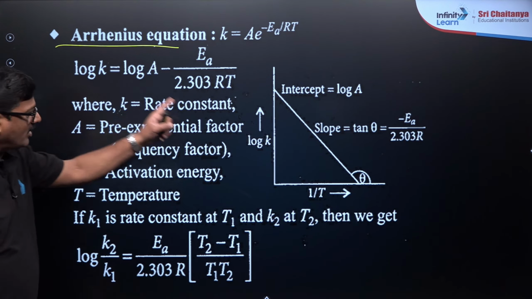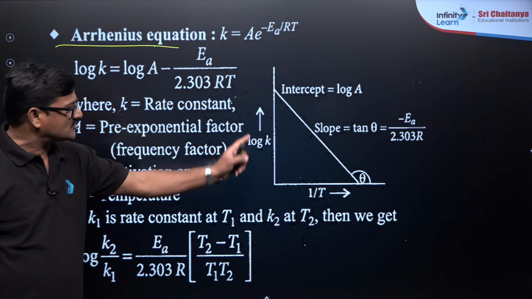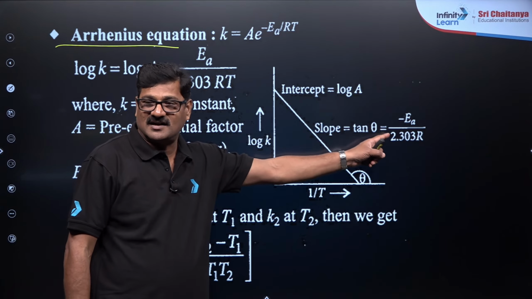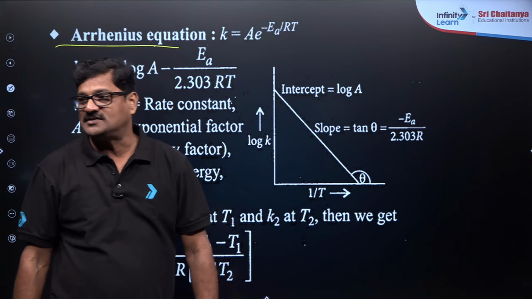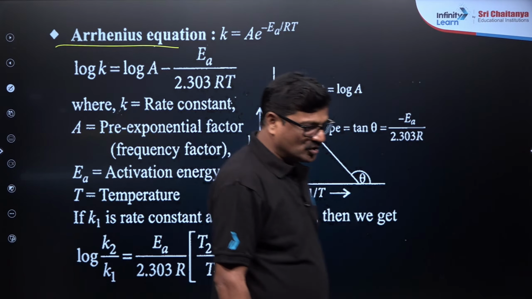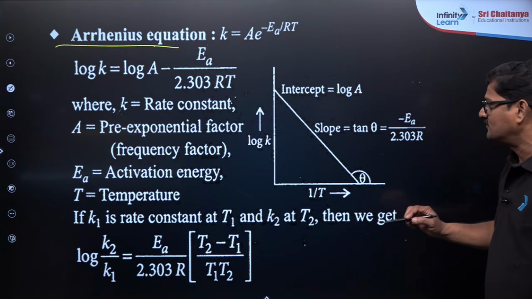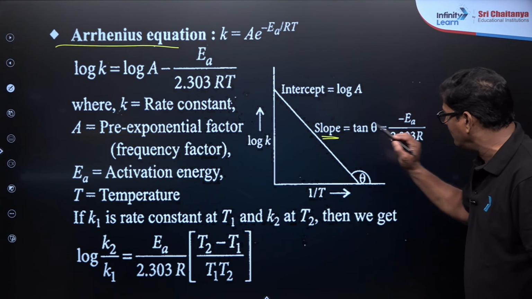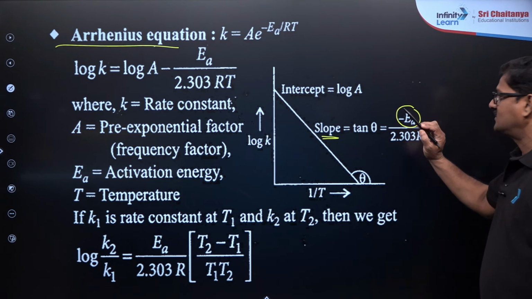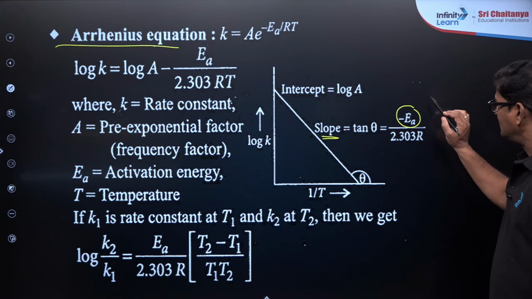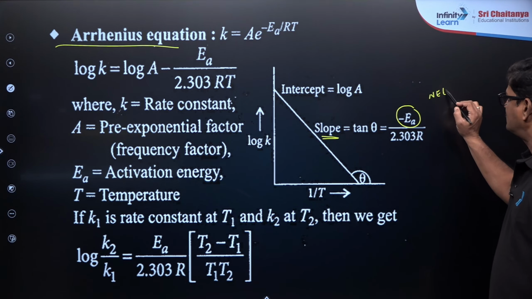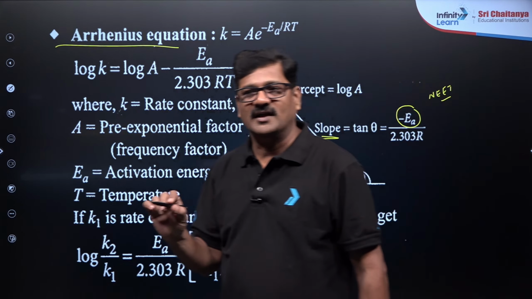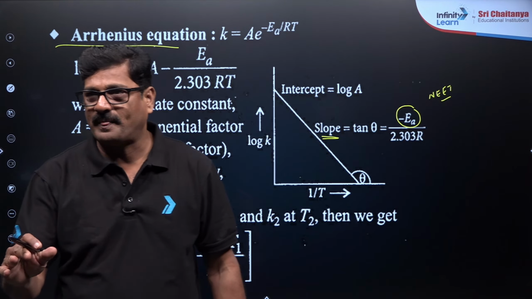So if I plot log K versus 1 by T, it is going to be a straight line, and the slope is going to be tan theta, minus EA by 2.303 R. This is a super awesome formula where you are given the slope and asked to calculate activation energy. This is very, very important, whether you are preparing for NEET, CBSE or ICSE, whatsoever it may be.